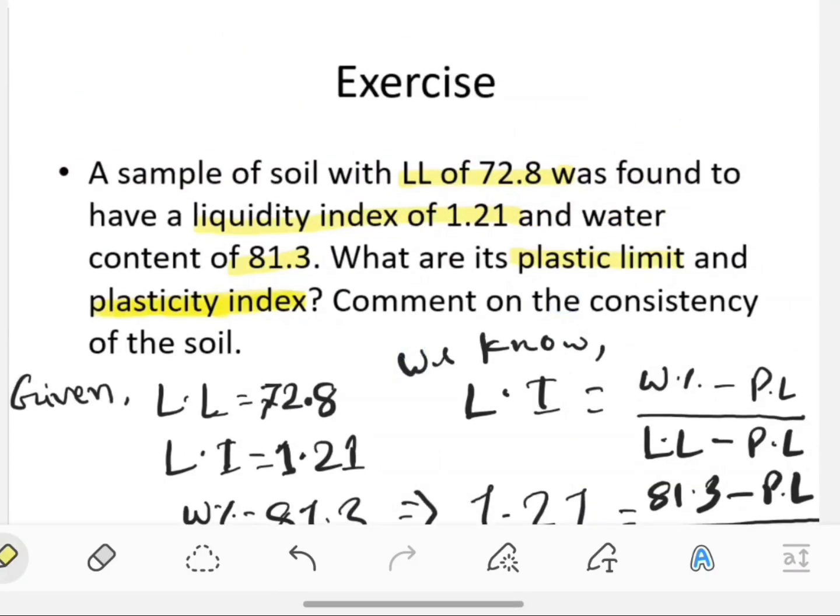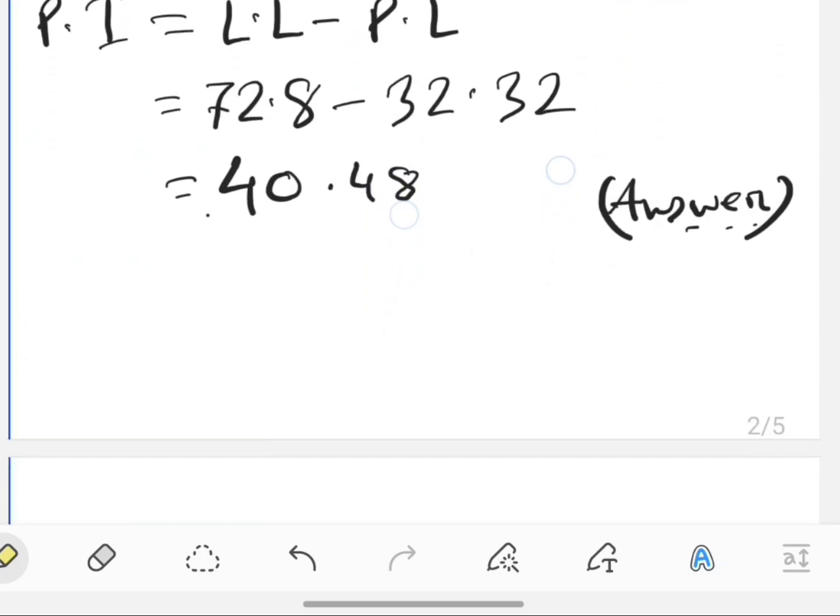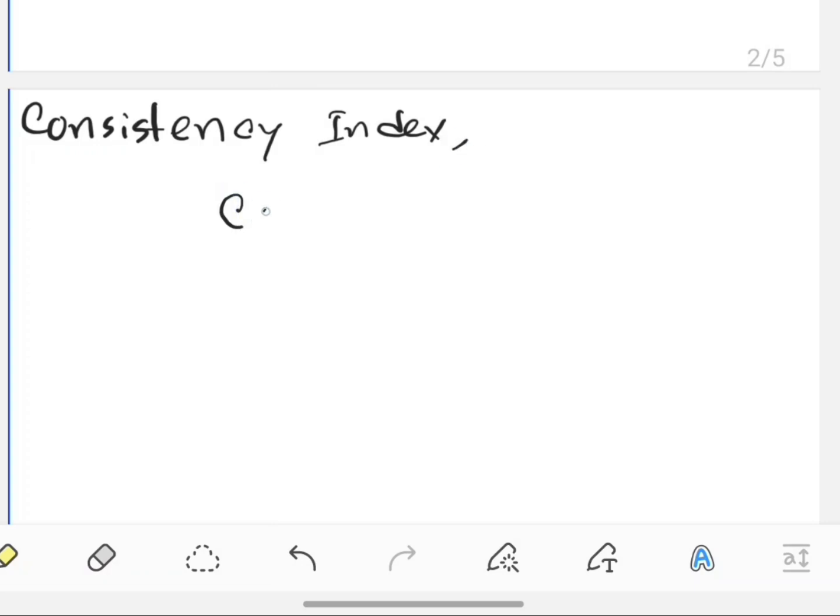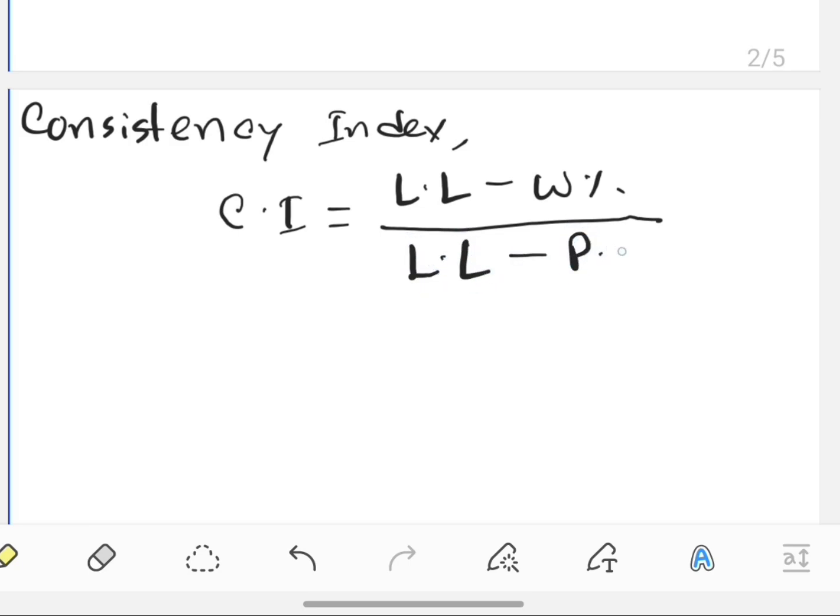And the final question is comment on the consistency of the soil. So we have to determine consistency index. Consistency index equals liquid limit minus water content over liquid limit minus plasticity index.